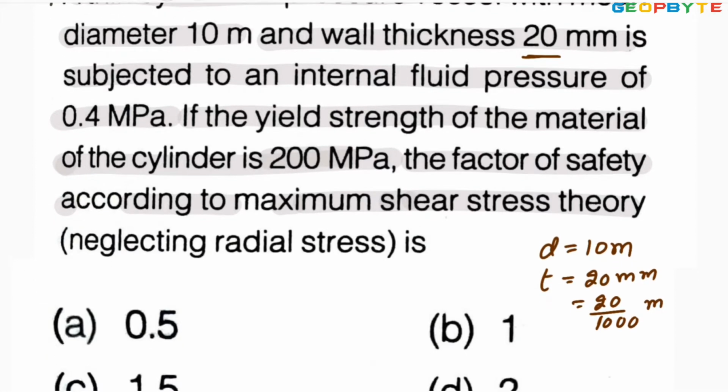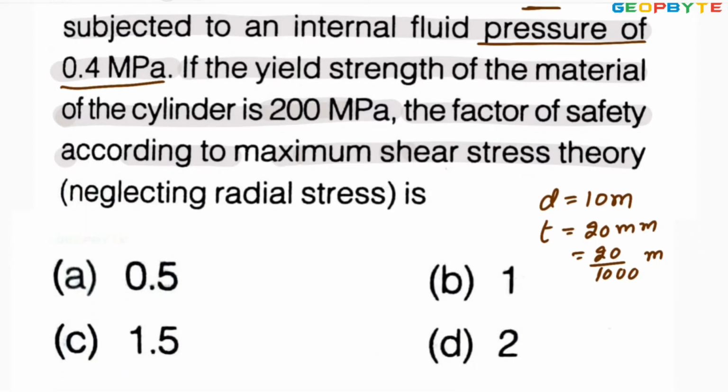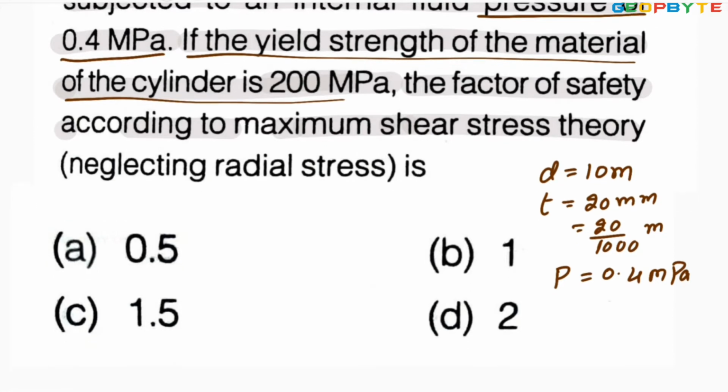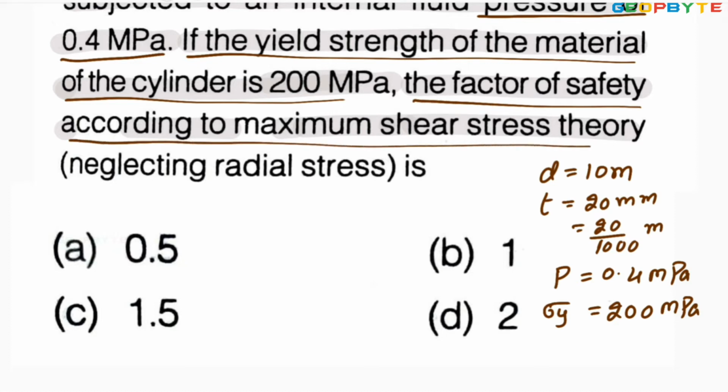It is subjected to an internal pressure P equal to 0.4 megapascal. The yield strength of the material of the cylinder, let it be sigma y, is equal to 200 megapascal.